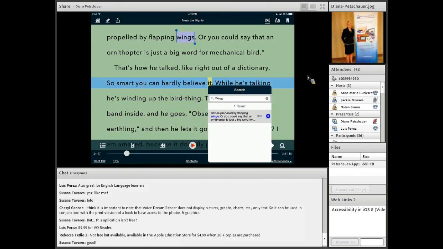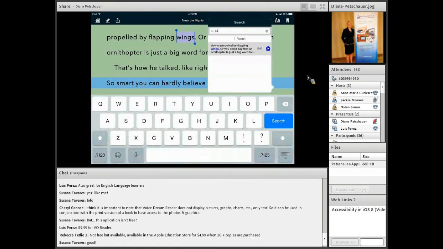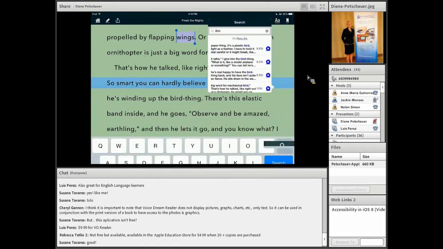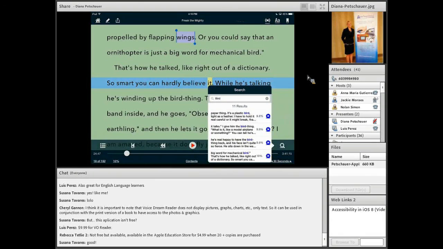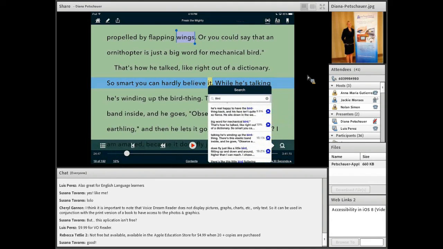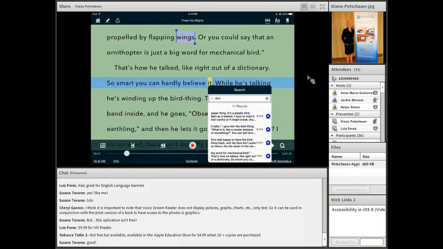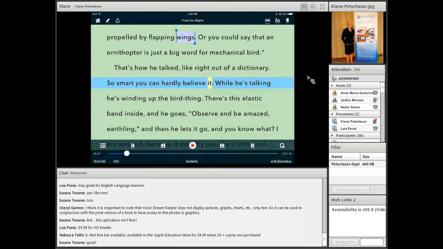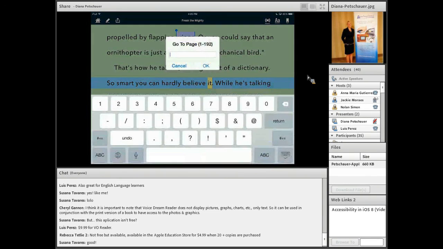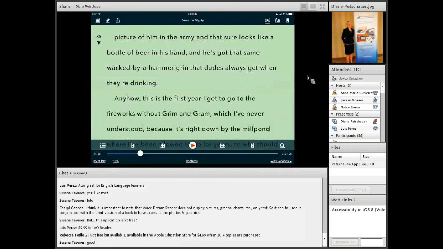It is, of course, on this particular page. Let's see if the word bird is anywhere else in the book. There we go. So there's several places where the bird is mentioned, and we could get back to that particular part of the book. Underneath the bottom left symbol, the dots and the lines, says 19 of 192. That's what page I'm on. If I tap on there, I can go to whatever page that I need to be on.